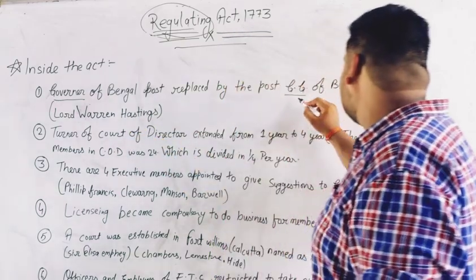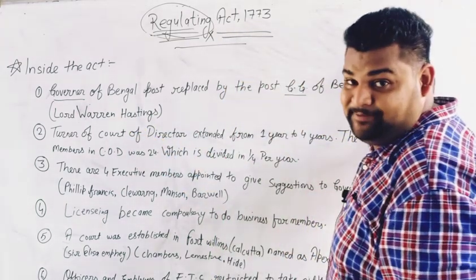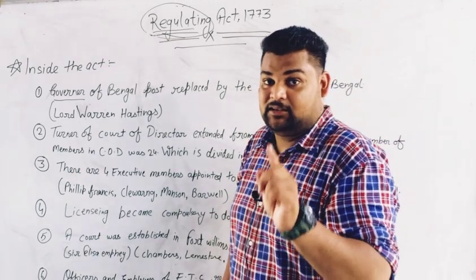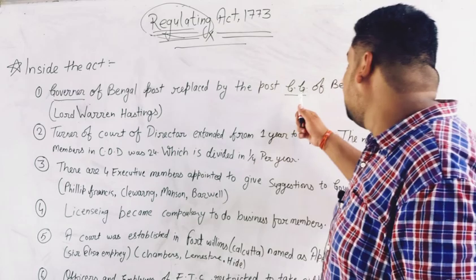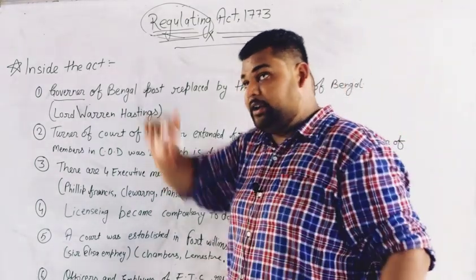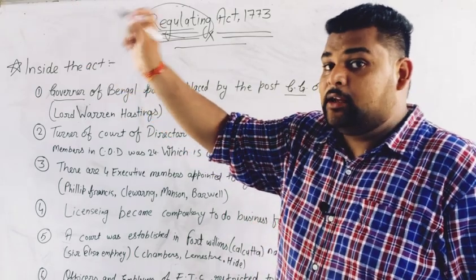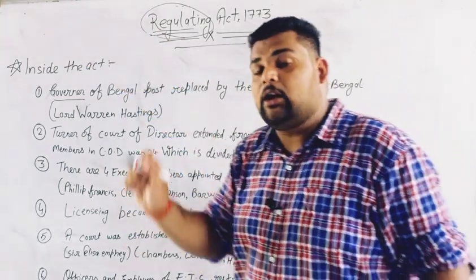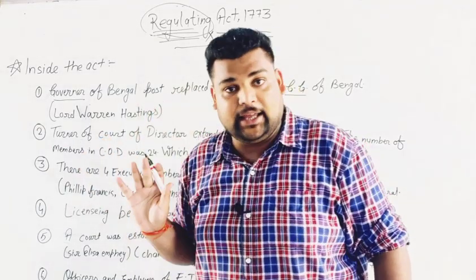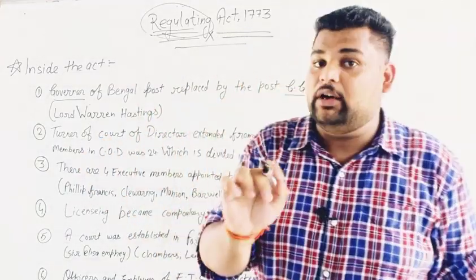This post was appointed by the British government. So this is the first thing we should know: who appoints the Governor General of Bengal? The British government. Why? To take control over the East India Company.